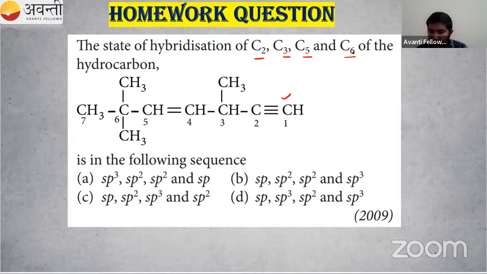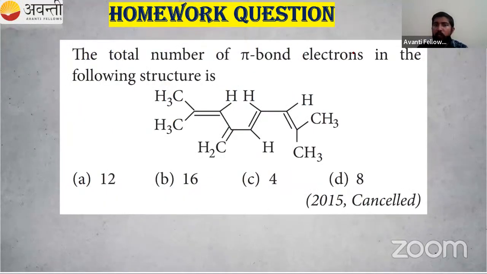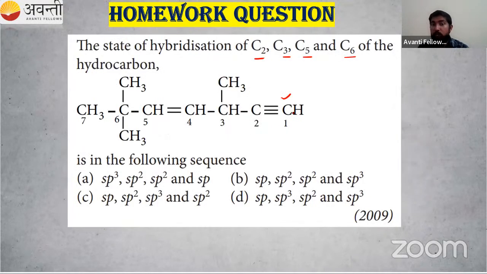Okay, so I got the answer. Good, very good. Is that correct, 4 pi bond electrons? I can check here: first pi bond, second pi bond, third pi bond, fourth pi bond. So the number of pi bonds is 4. I agree with you. But what about the pi bond electrons? Is that correct? You have to check. It is a homework question for you.